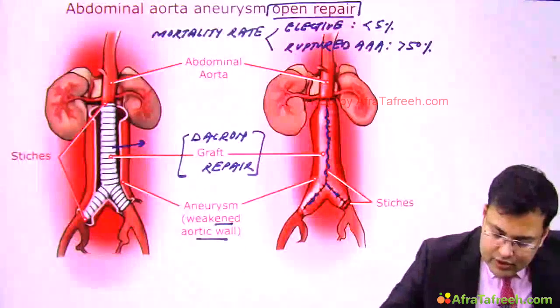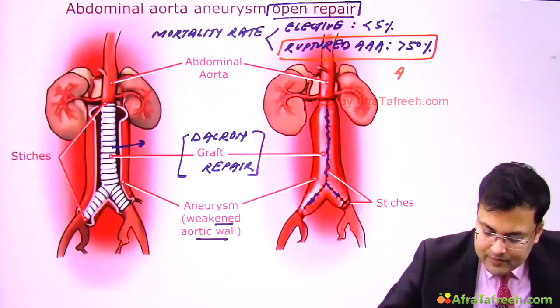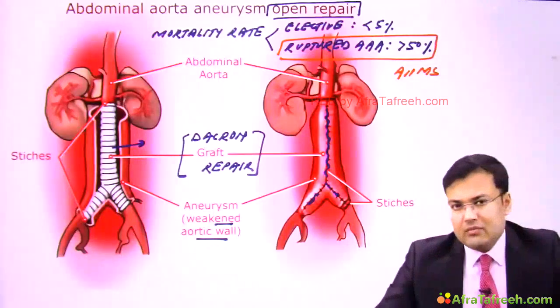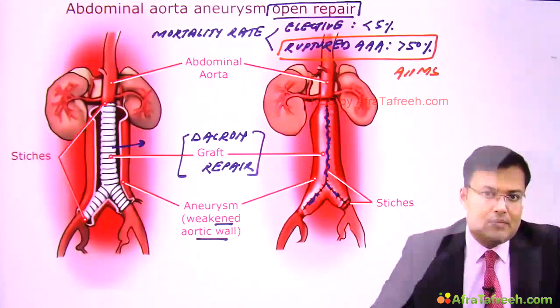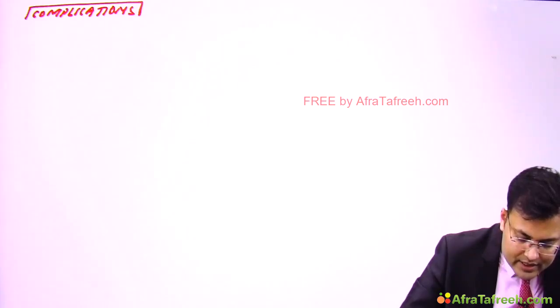This question was asked in AIIMS more than 3 times. It was a direct question: how much is the mortality rate of ruptured abdominal aortic aneurysm repair? It's more than 50%. Now see the complications of abdominal aortic aneurysm repair.